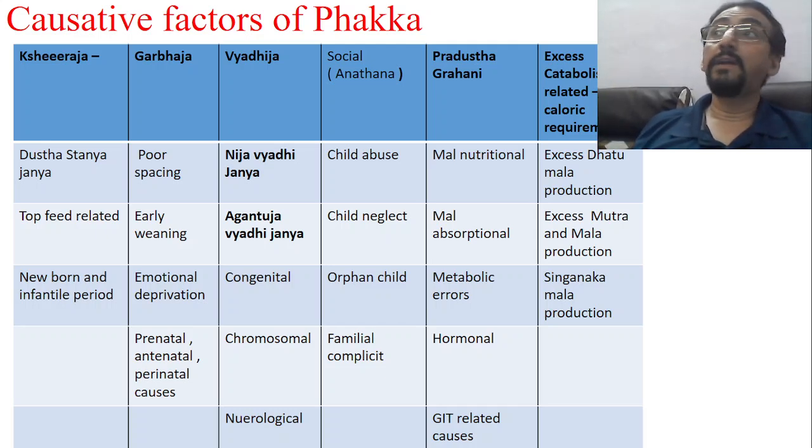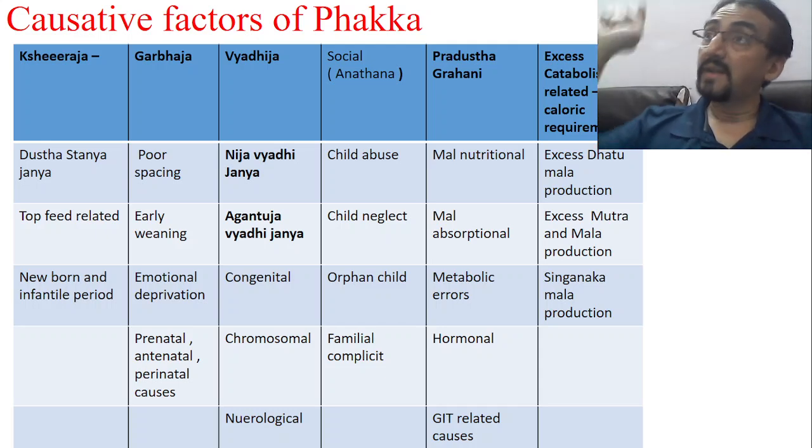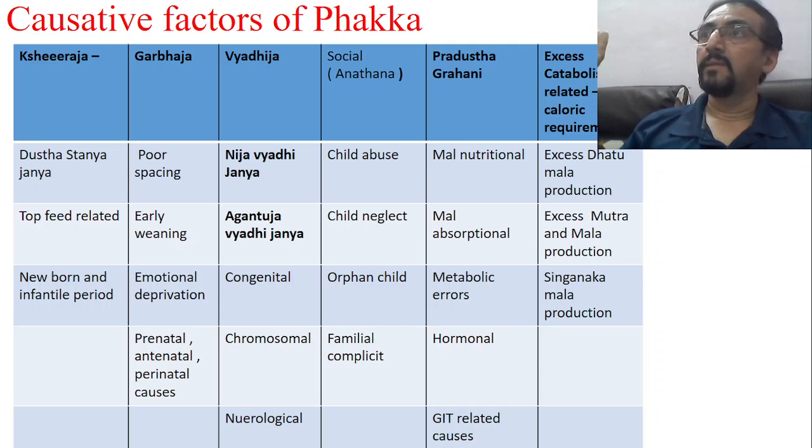Second, top feed related. Some of the problems related to top feed. Because they say Kshira Phakka is because of Kshira. One is vitiated Kshira or normal abnormal Kshira, or calorie wise less Kshira, only carbohydrate rich Kshira, or over fat content Kshira. Many things are there. So when I say Kaphaja Stanya Dushti, the breast milk quality will differ here. The breast milk contains more abnormal fat substances rather than the proteins.